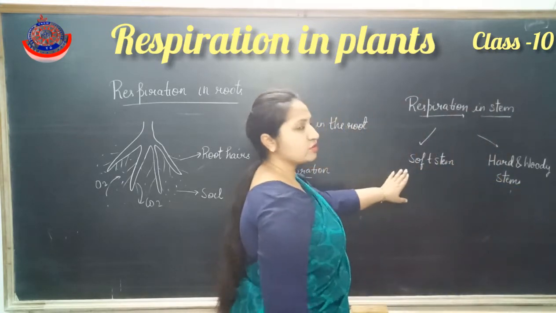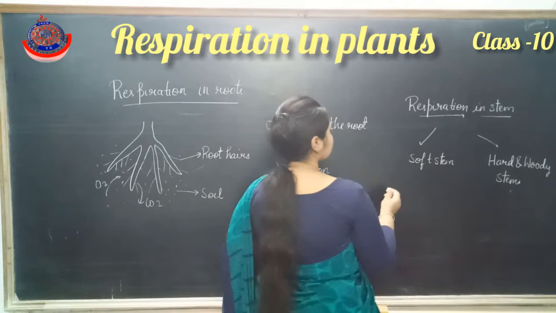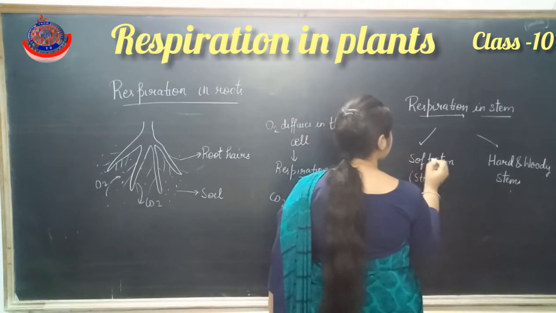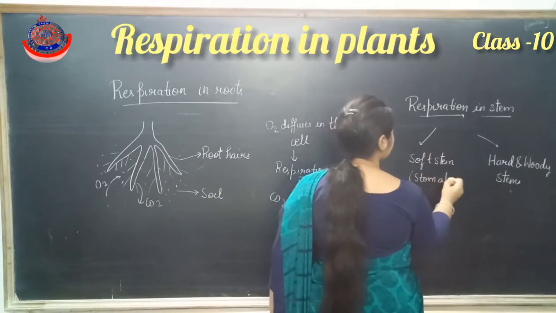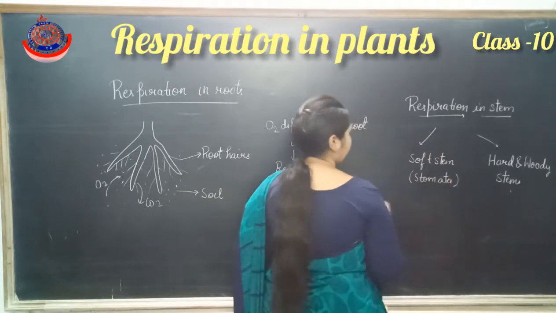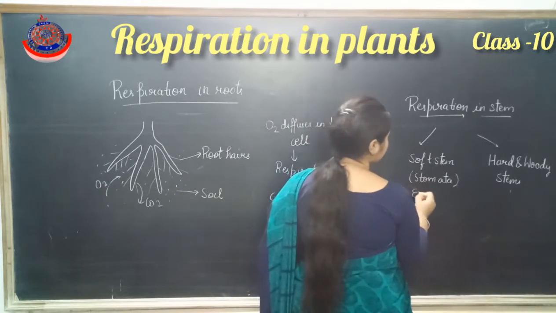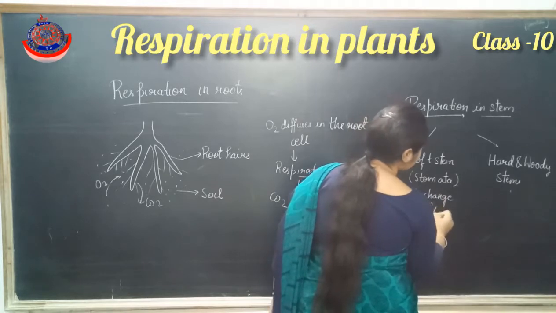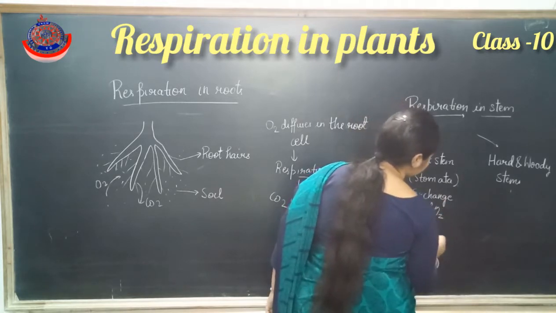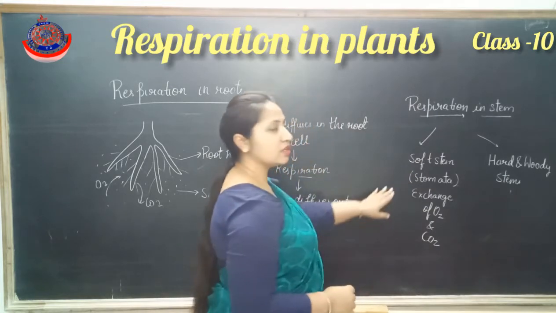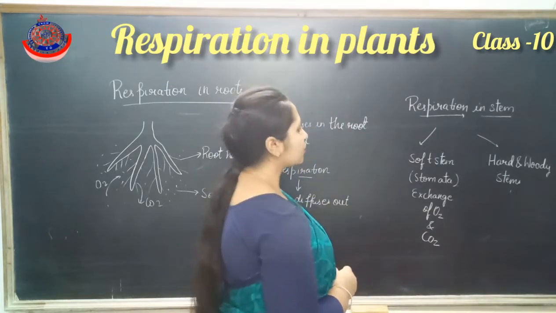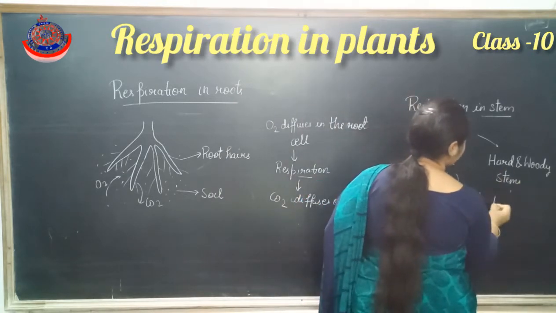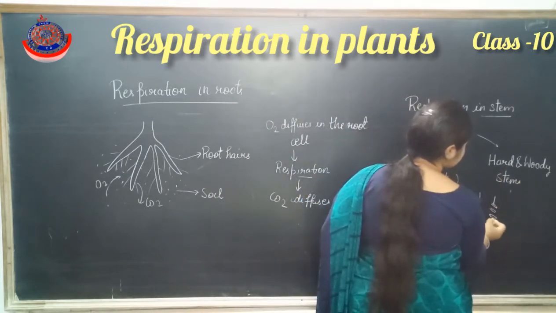In case of the soft stem, which is green in color, it contains stomata, and through the stomata the exchange of oxygen and CO2 occurs. But the hard and woody stem contains lenticels.